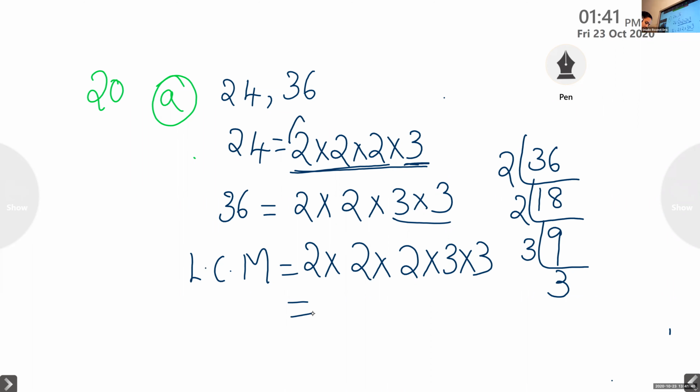2 into 2, 4, into 2, 8. 8 into 3 is 24, into 3. The answer is 72.